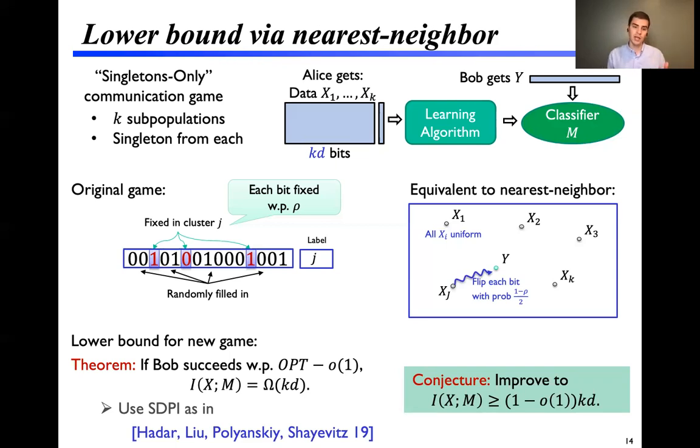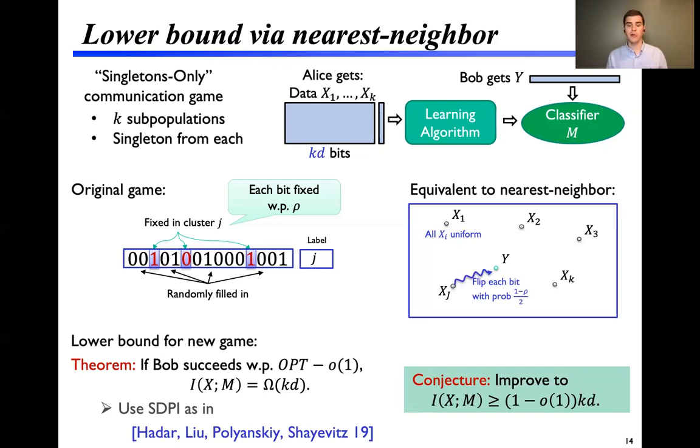This proof relies on a strong data processing inequality for binary symmetric channels, and its use is analogous to its use in a recent paper lower bounding the information complexity for the gap Hamming problem, which, as I said, is kind of like a two-sample analog of our k-sample problem.